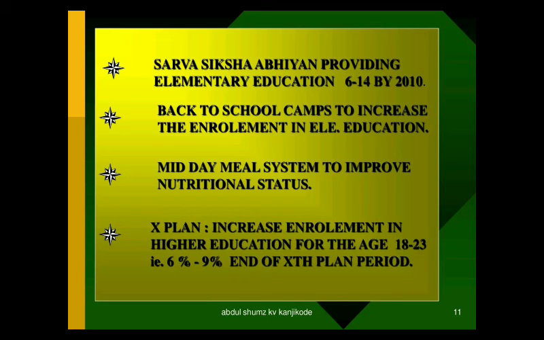Those who dropped their education in their 4th standard or 6th standard or 8th standard or 10th standard can continue the schooling. And for that only this scheme was started, that is back to school camps, to increase the enrollment in elementary education. Mainly this happens for small poor children, in the age of 5 and 8 and 10, who were taken to shops for a job. That is mainly, you all know, no?